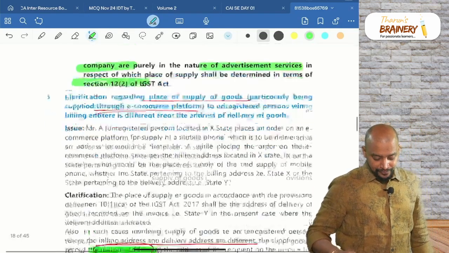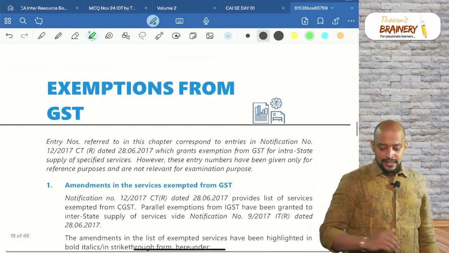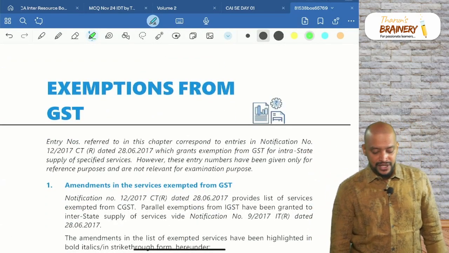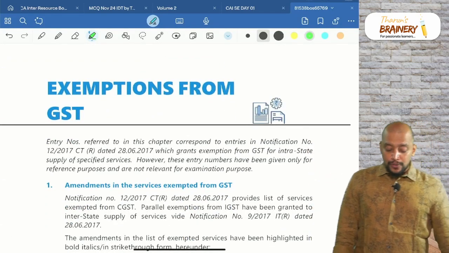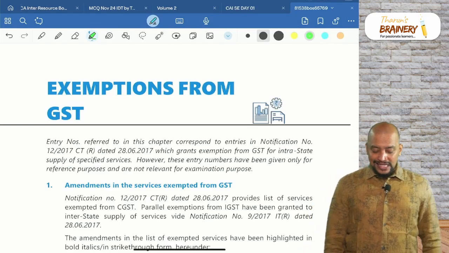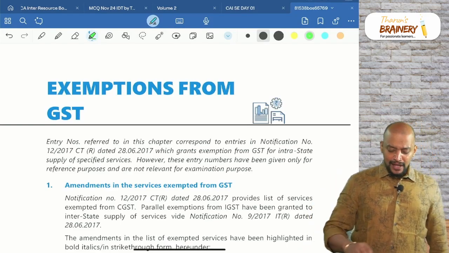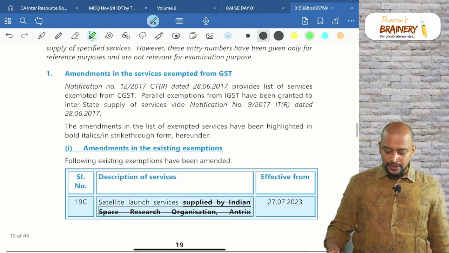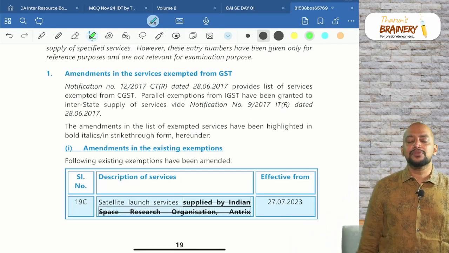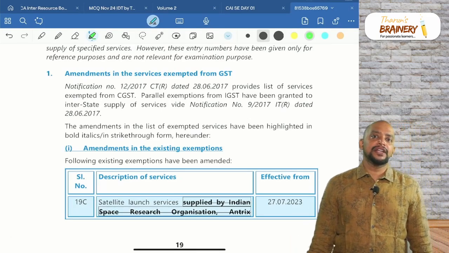Okay. Then next we have exemptions from GST. So let's proceed to the next one, that is exemptions from GST. In these exemptions, these are all already existing exemptions only, so they have not added any new.